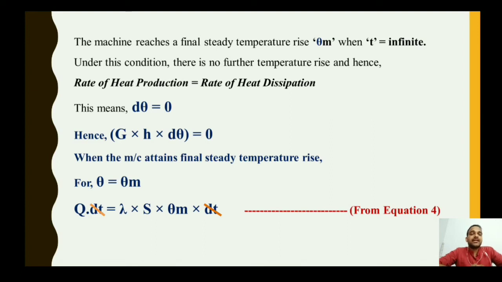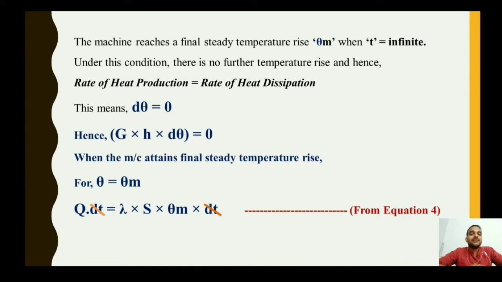So the second equation, as we have learned previously, is the rate of heat production equals the rate of heat stored plus the rate of heat dissipation. But once the motor reaches its maximum temperature value, there will be no storing of heat. So whatever the rate of heat production is, it is directly equal to the rate of heat dissipation.